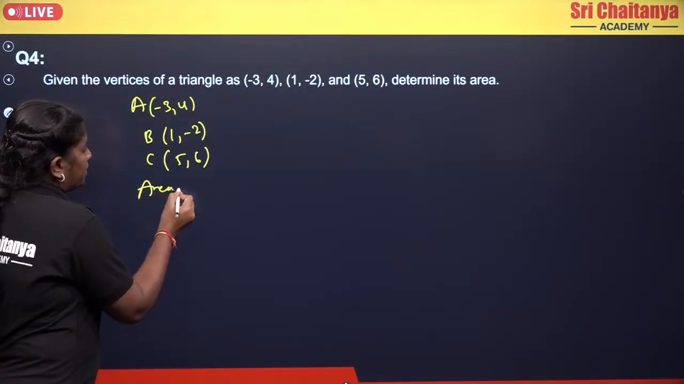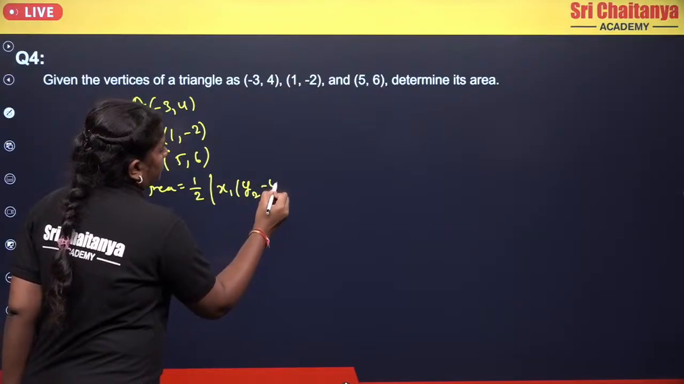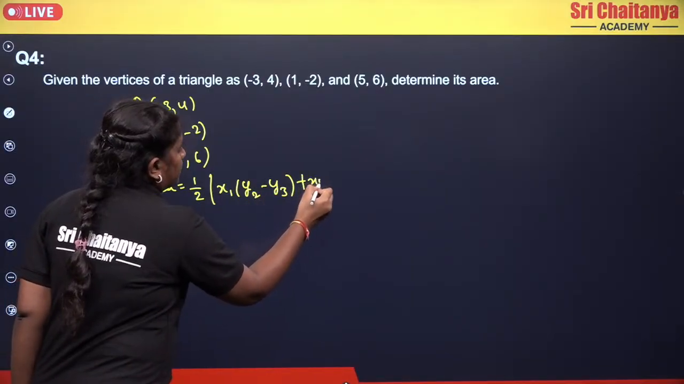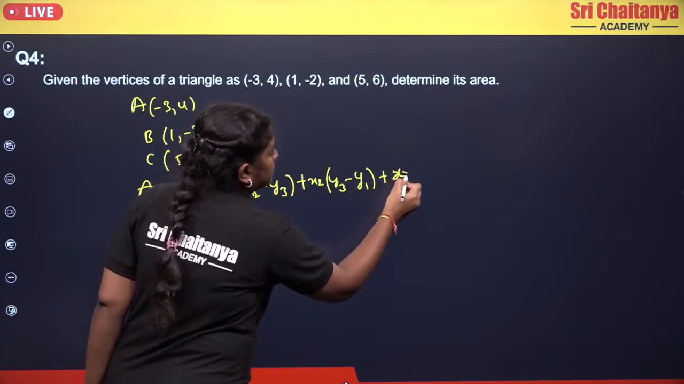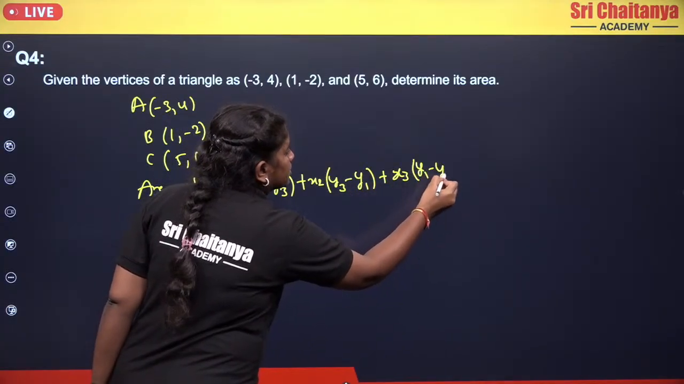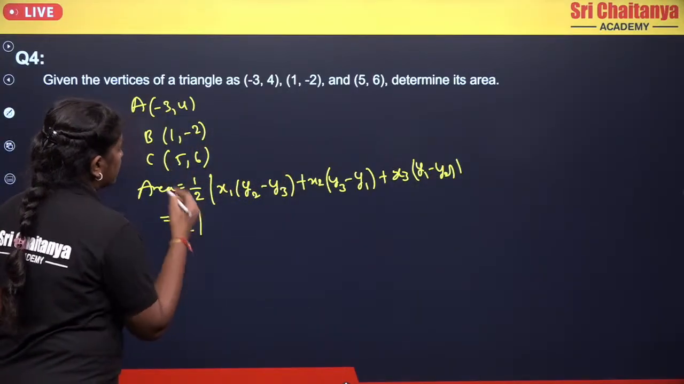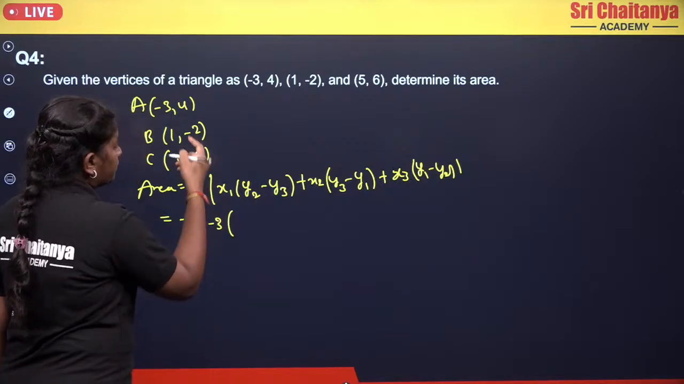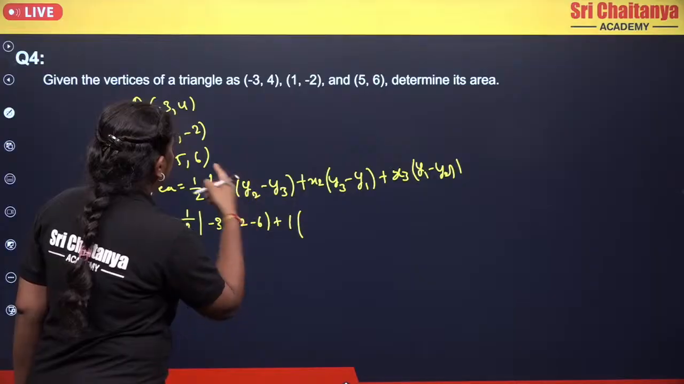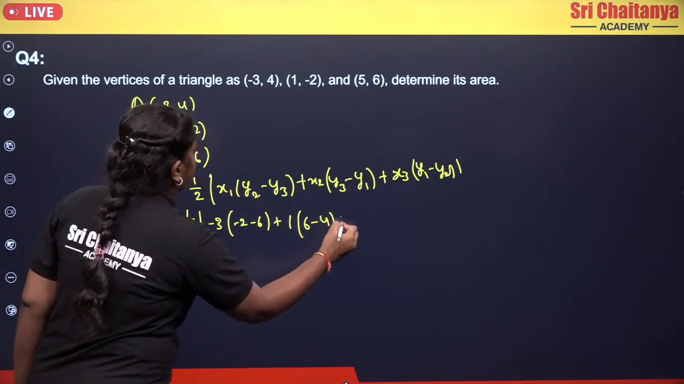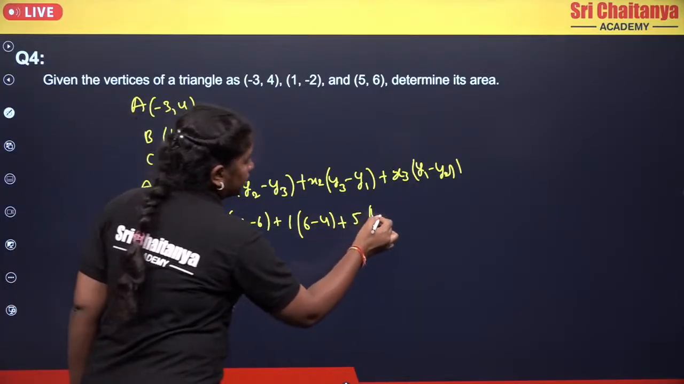Now see, if you are having your vertices, you can directly just keep them in the formula and you will get your area of the triangle. So that area will be equals to half modulus of x1 into y2 minus y3 plus x2 into y3 minus y1 plus x3 into y1 minus y2. Okay, modulus. Now coming to here, half modulus of x1 is minus 3 and y2 will be minus 2 and y3 will be minus 6 plus x2 will be 1 and y3 will be 6 minus 4 plus x3 will be 5, y1 minus y2. So that becomes your 4 minus of minus 2.